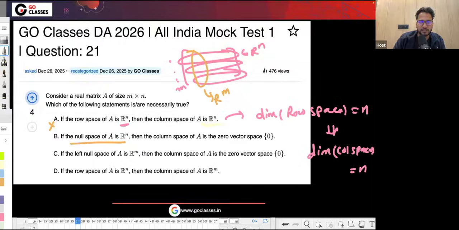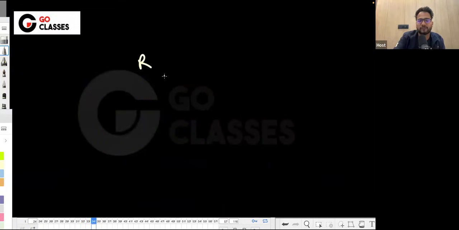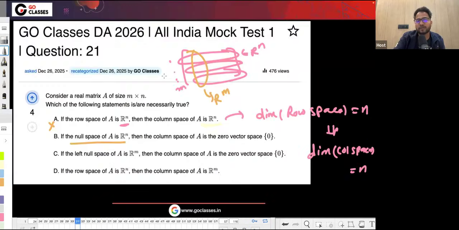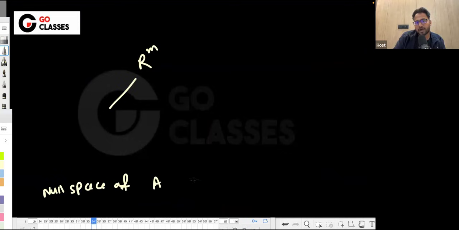Basically, in option C they are talking about the left null space. If the left null space of A is Rm, it means the null space of A transpose is Rm.